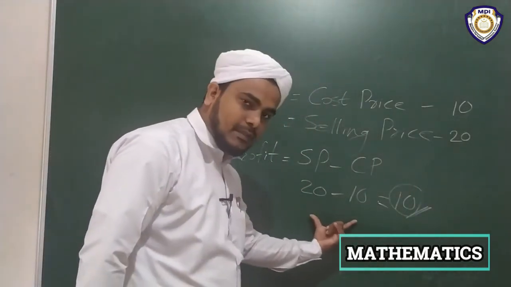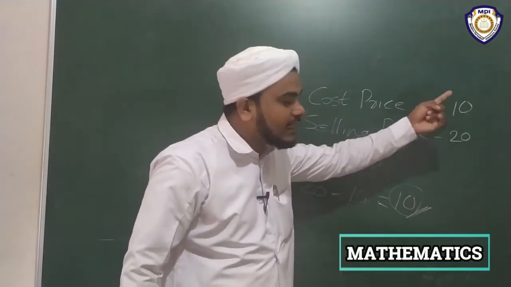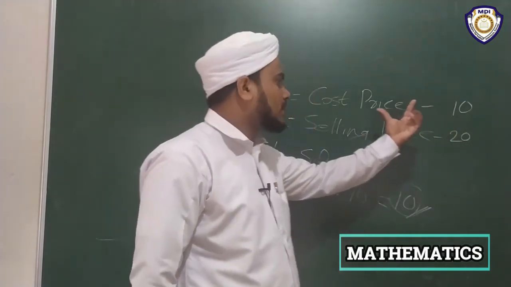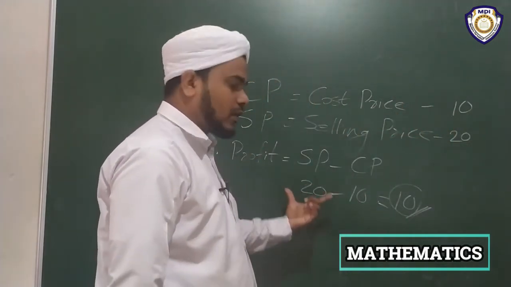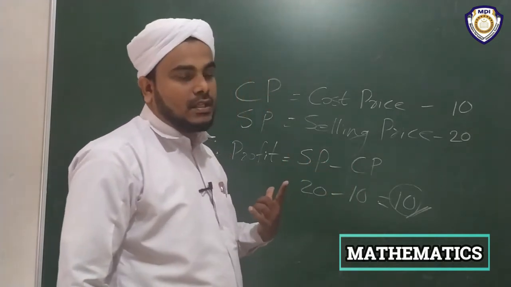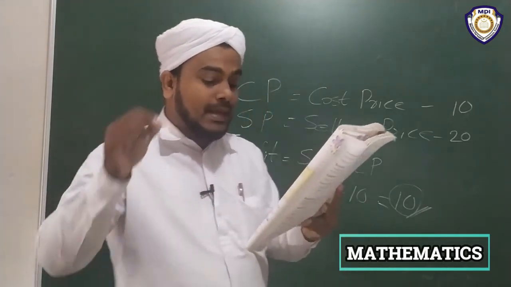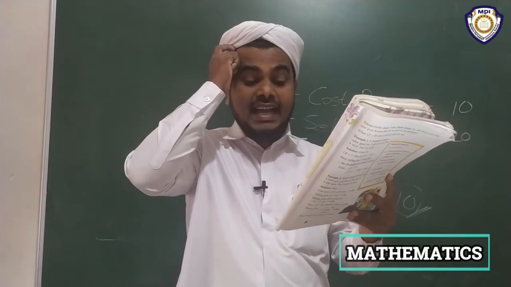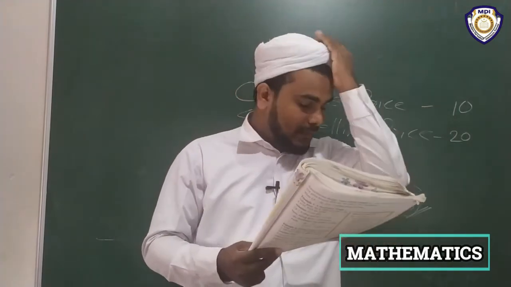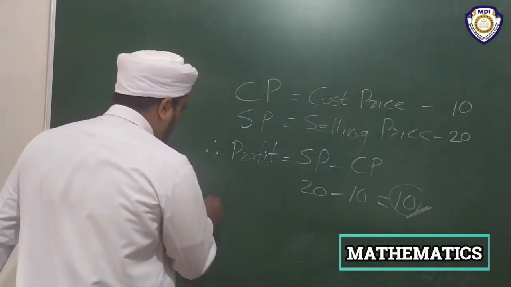You can find out the profit if the selling price is greater than the cost price, by subtracting CP from SP. Okay. Then if the selling price of an article is less than its cost price, a loss is incurred. Okay. Yes. Please listen here, loss.